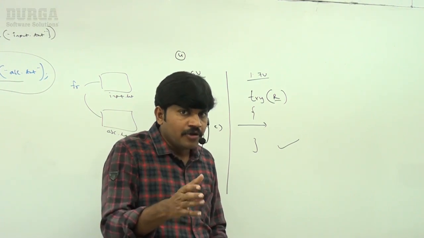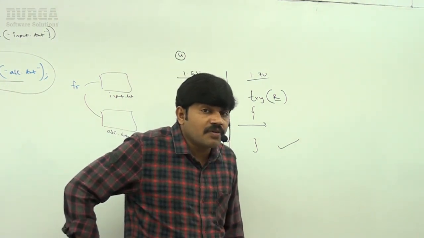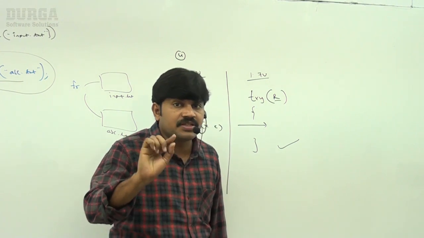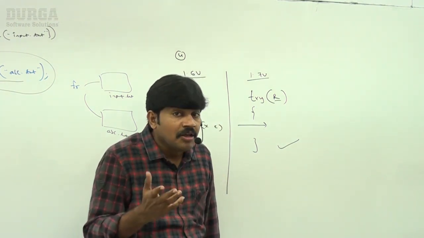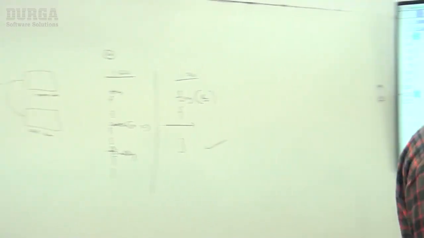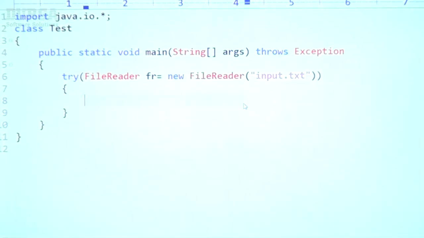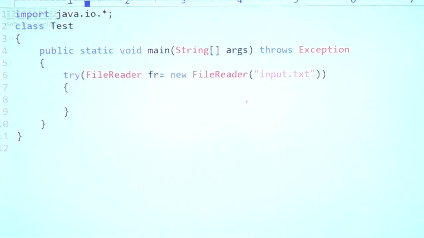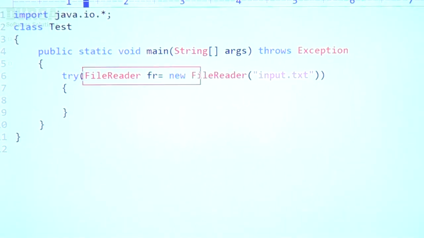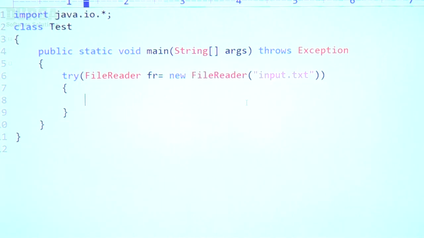So try without catch or finally, happily we can write from which version onwards? 1.7 version onwards. In the last example, have you observed or not? This one I showed. Now observe, just a try block with resource. Only try block I took. Where is the catch block? Where is the finally block? I'm not taking anything.